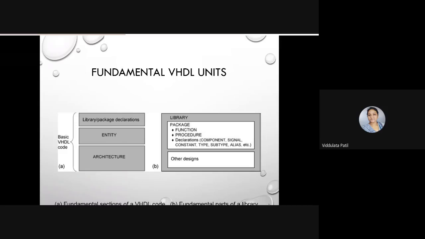What is meant by entity? Collection of inputs and outputs. It is the connection of input and output. That is actually an entity. That means it is the input and output pins that can be seen by the user. Okay? Or you can see that these are the pins of an IC.